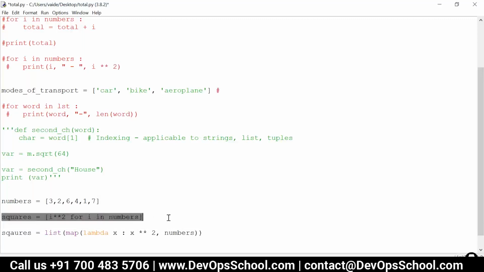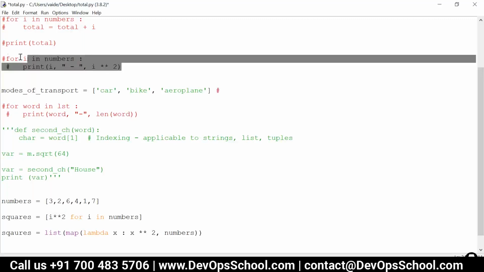Yeah, the second line. Correct. First it will iterate using the for loop over the numbers, get each number from the list, and then do i square. You can see this code, the same thing is being done in that case. It is just a one-liner for that program.